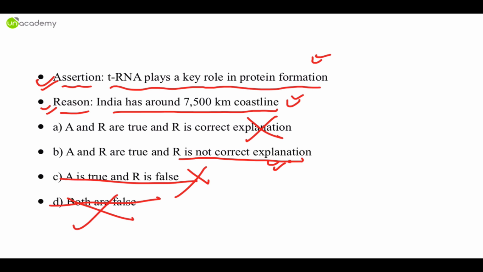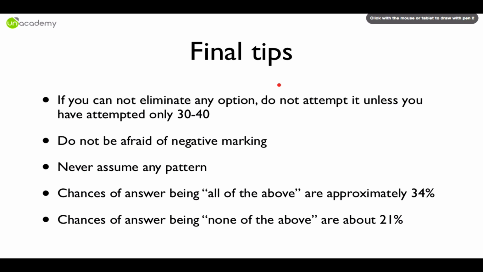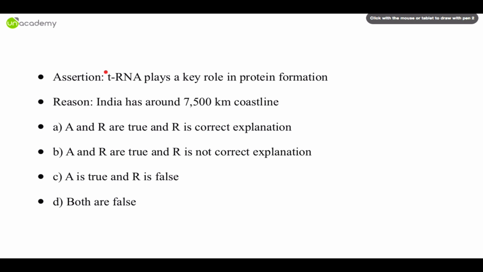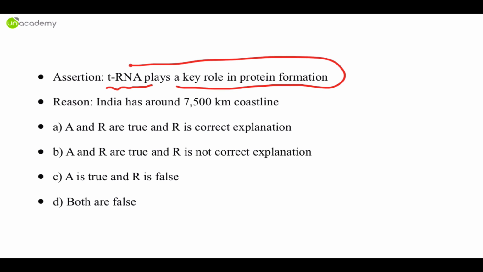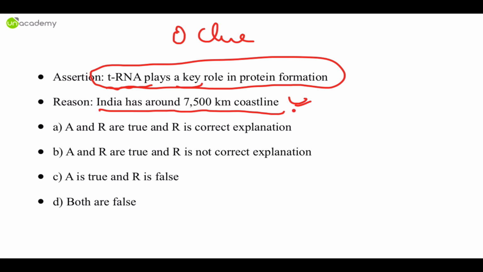The answer is B. Did you see the beauty of this question? You have absolutely no clue about the assertion, yet you got the correct answer and full marks. Again, I'll repeat this for convenience. tRNA plays a key role in protein formation. You have absolutely zero clue about it, okay? But you know that India has around 7,500 kilometer coastline. So can the reason be false? The answer is no. So option C is eliminated.